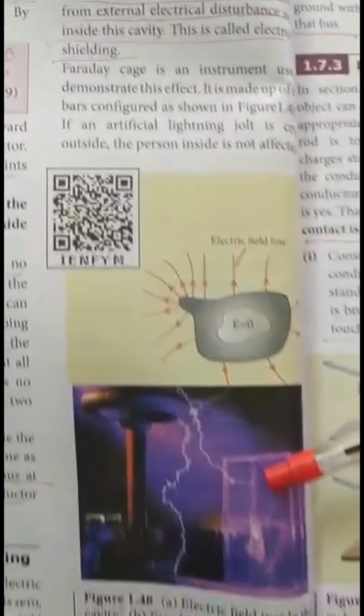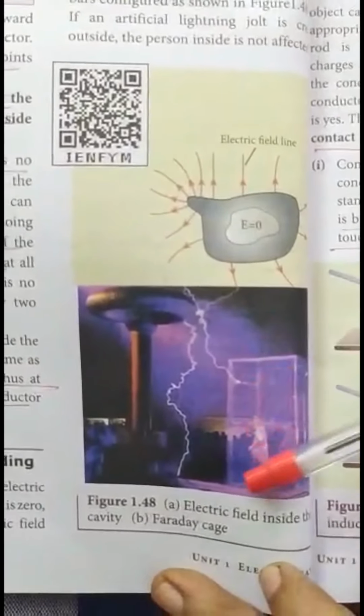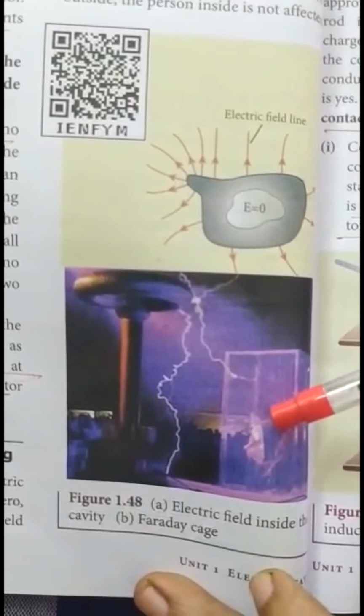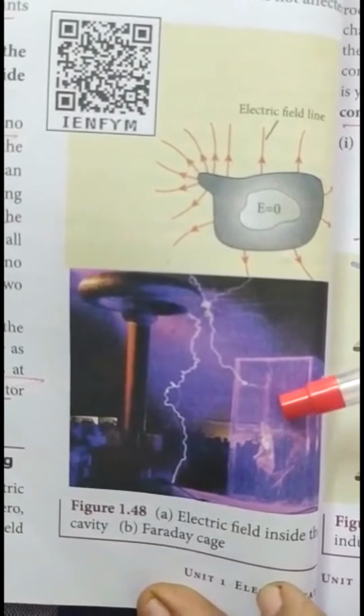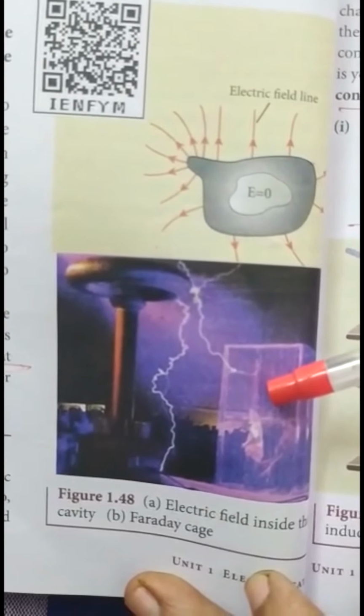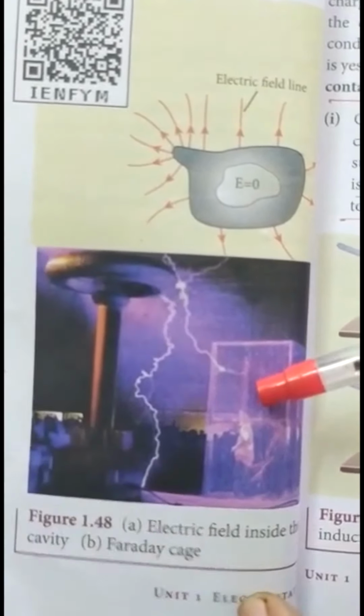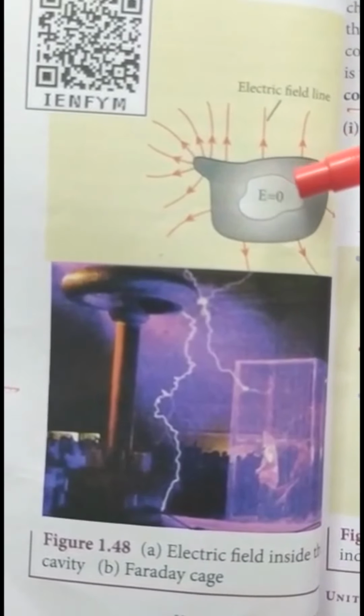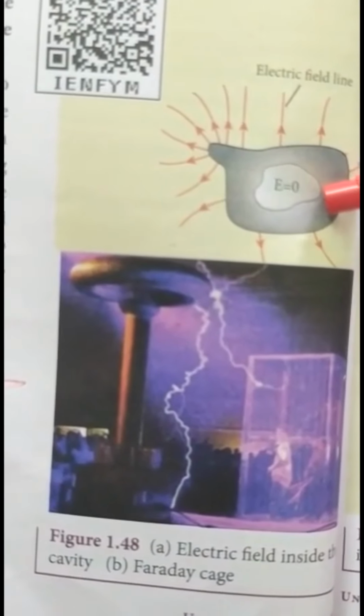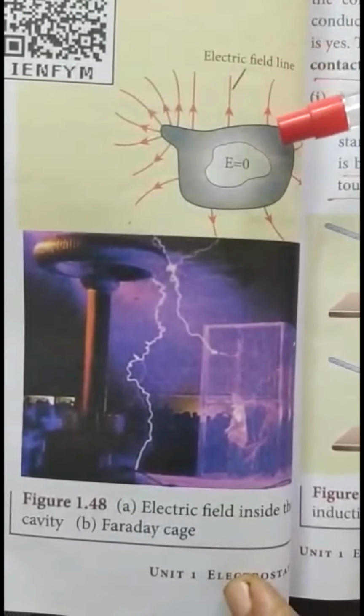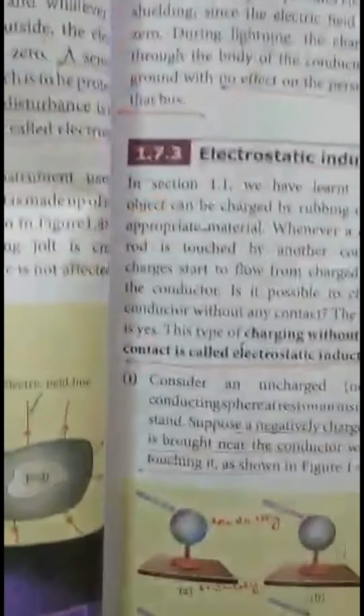And this is a Faraday cage. Faraday cage means this is a cage, and anything kept inside this cage is unaffected by external lightning or thunder. So this type of shielding from external electric field is called electrostatic shielding. Shielding means we are protected from external electric field.